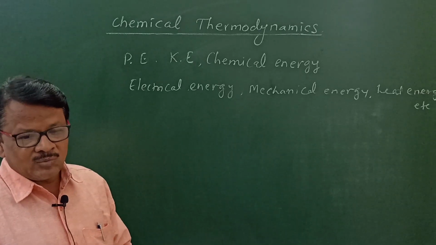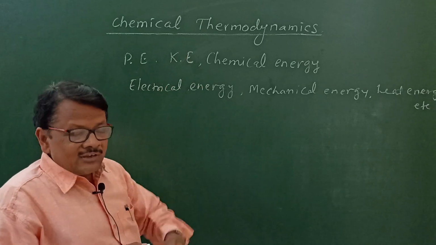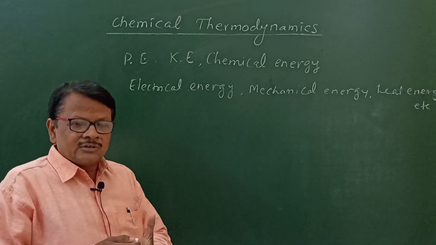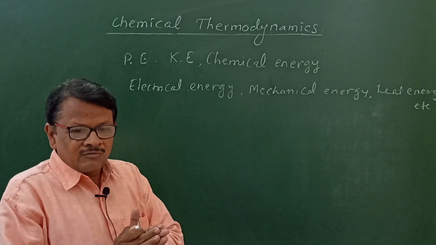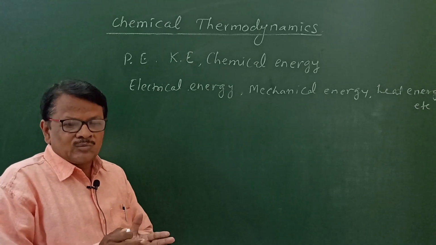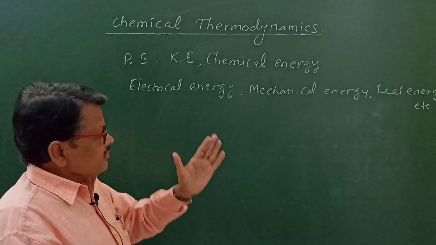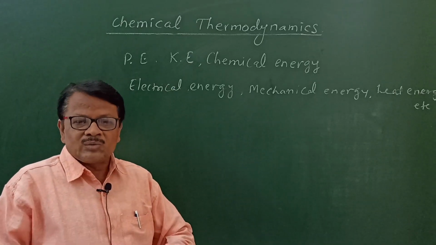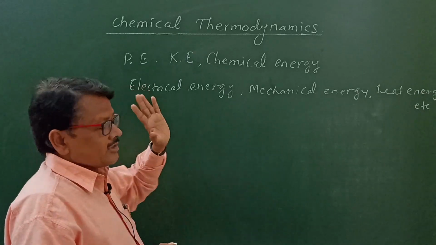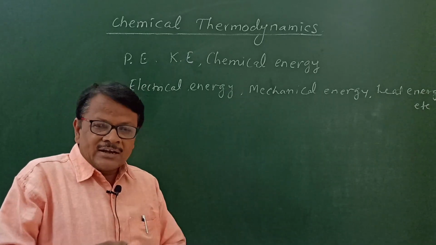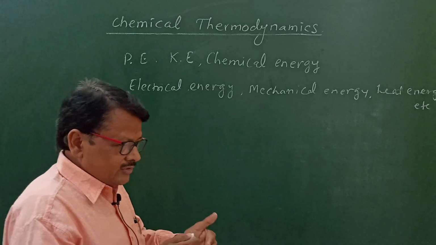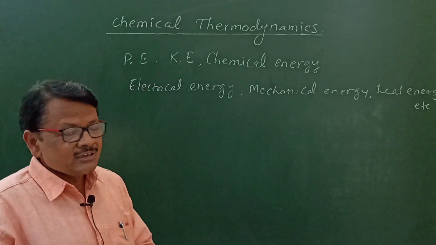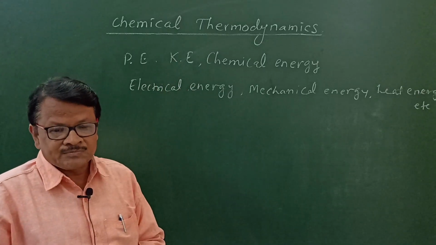In this chemical thermodynamics topic, potential energy means the energy which is due to position. When any system or any body is at rest, that particular body has a certain type of energy, and that energy is called potential energy. What is kinetic energy? When that body comes in motion, it has a certain energy, and that is known as kinetic energy.